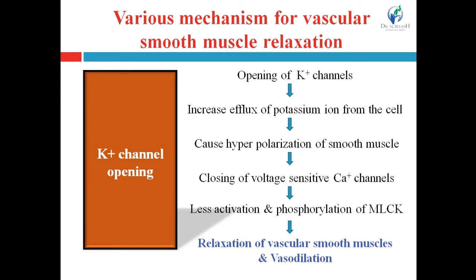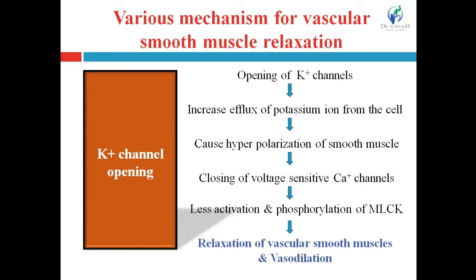According to changes in the voltage of the membrane, they get opened or closed. So when the membrane gets hyperpolarized, this voltage sensitive calcium ion channel gets closed, and that will inhibit the entry of the calcium ion within the cell.